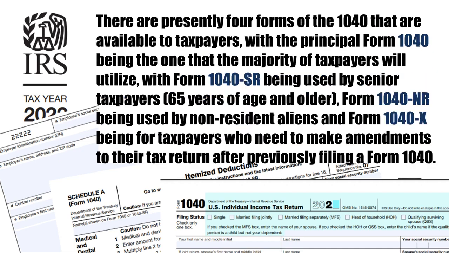There are presently 4 forms of the 1040 that are available to taxpayers, with the principal Form 1040 being the one that the majority of taxpayers will utilize, with Form 1040 SR being used by senior taxpayers 65 years of age and older, Form 1040 NR being used by non-resident aliens, and Form 1040X being for taxpayers who need to make amendments to their tax return after previously filing a Form 1040.